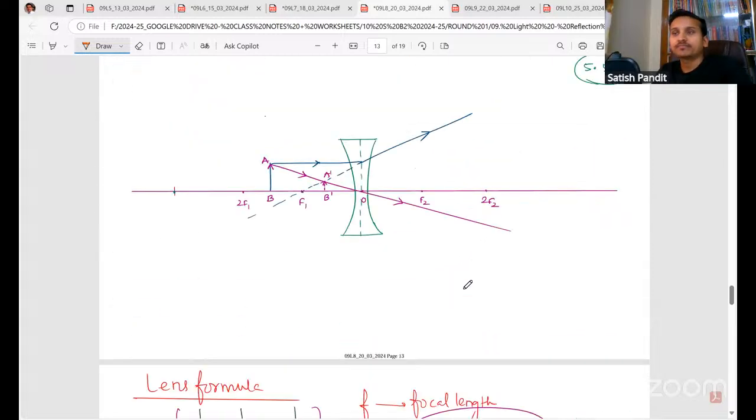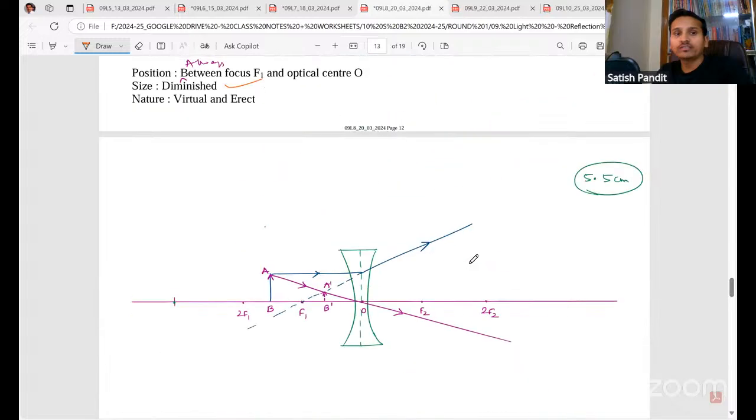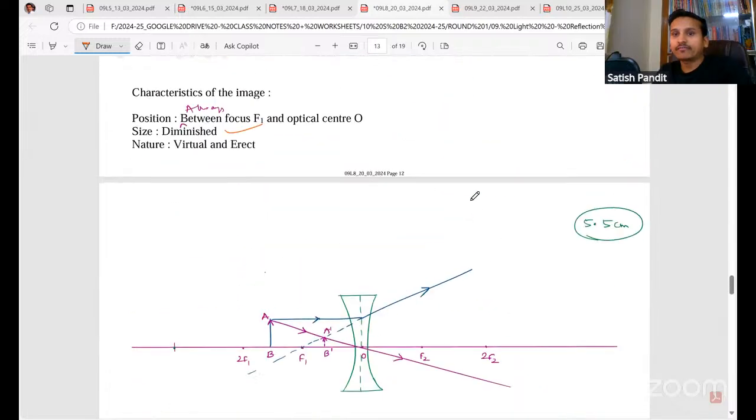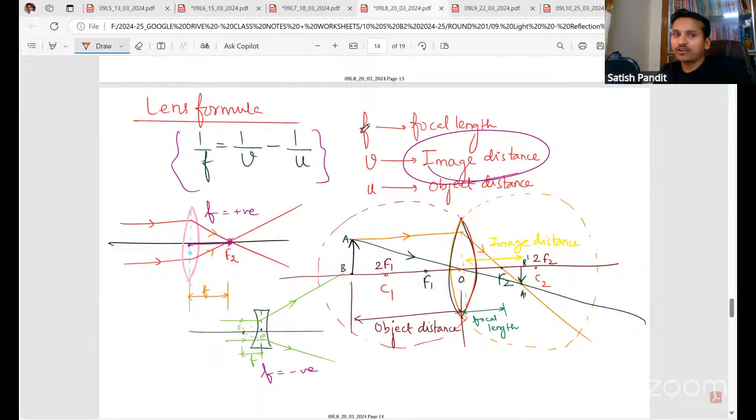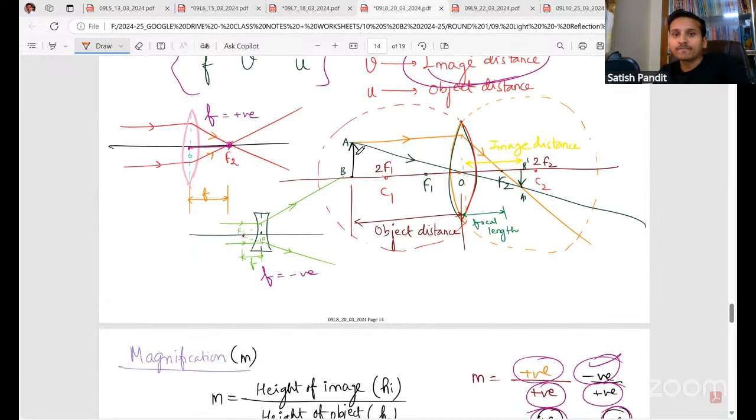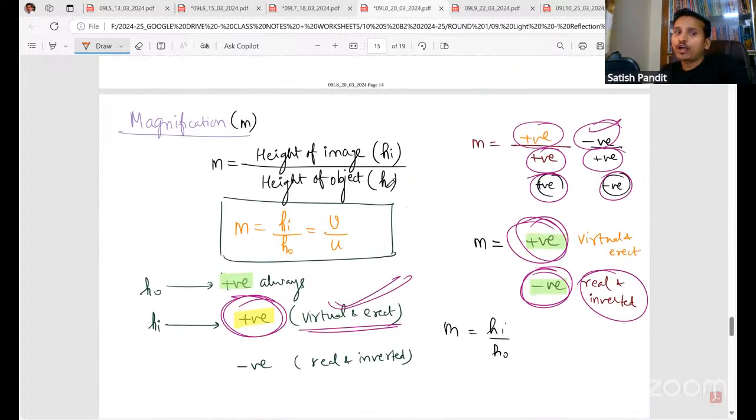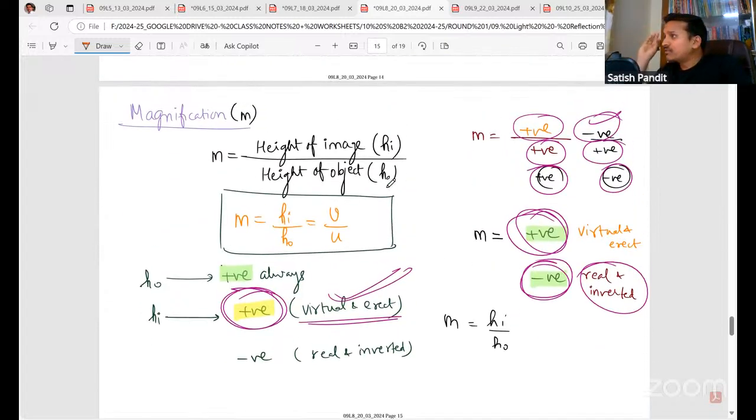Next, moving forward. So here I have drawn the ray diagram for that. Next, we have the lens formula, which relates the focal length, image distance, and object distance. Next, we have the concept of magnification. Whatever concept I explained in the case of mirror, the same is applicable here also. I'm not going to repeat all those things.